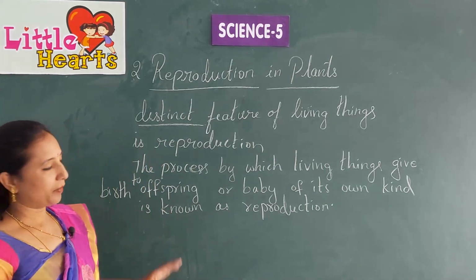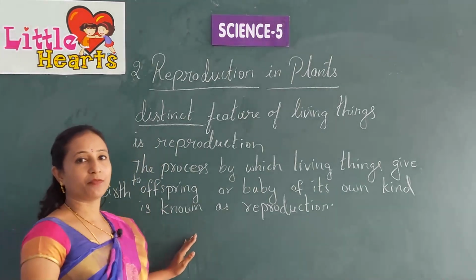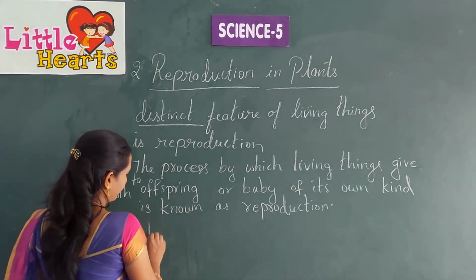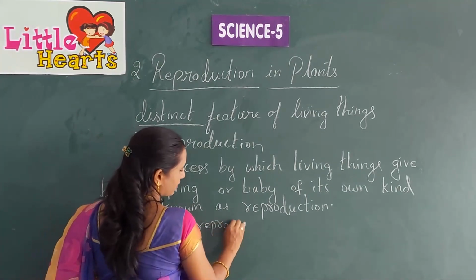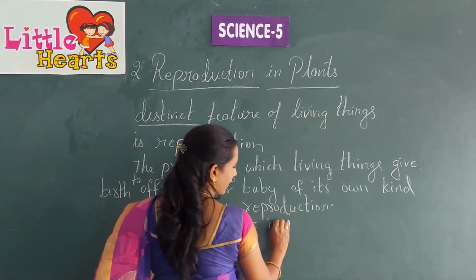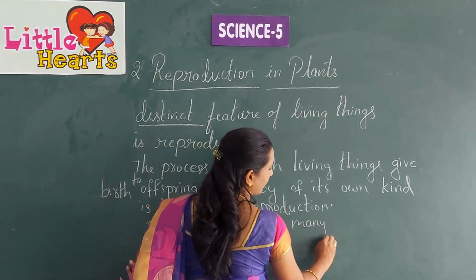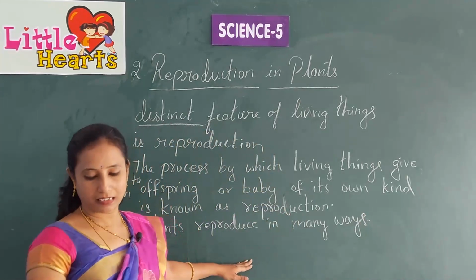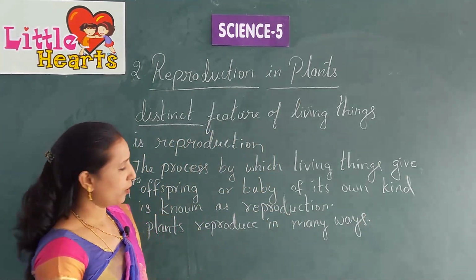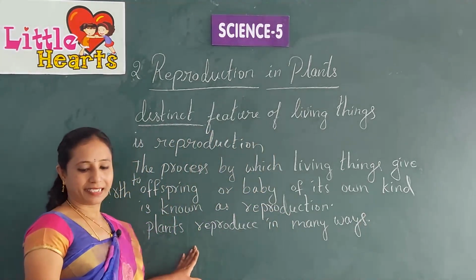So, plants reproduce in many ways. What are the different ways? Let's learn now.